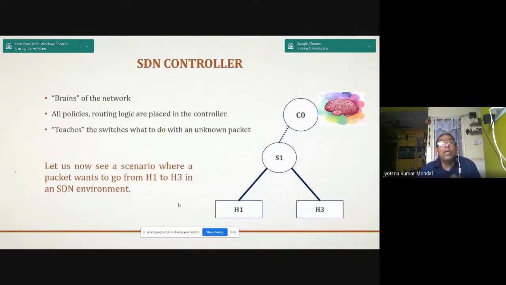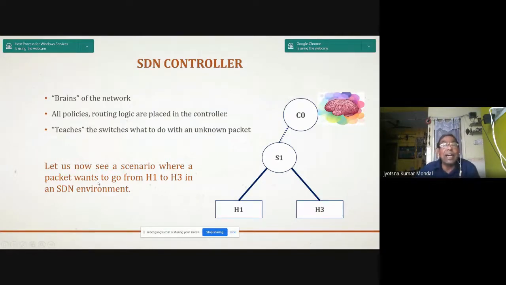So now, what is the SDN controller? It's the brain of the network. This is your SDN controller. All policies and routing logic are placed in the controller. It teaches the switches what to do with an unknown packet.